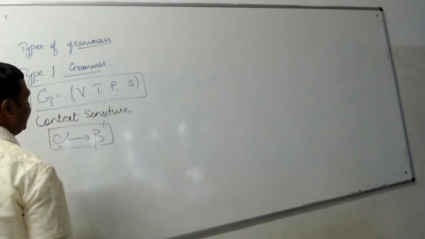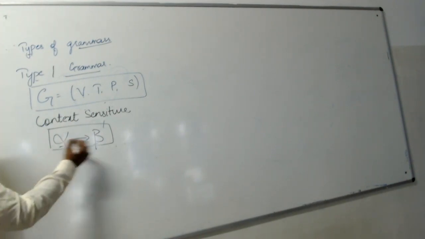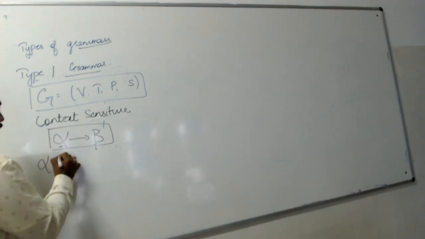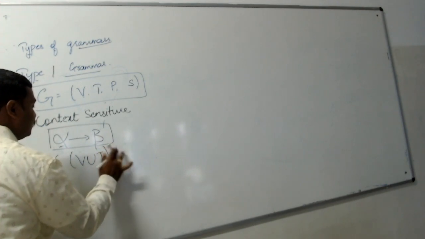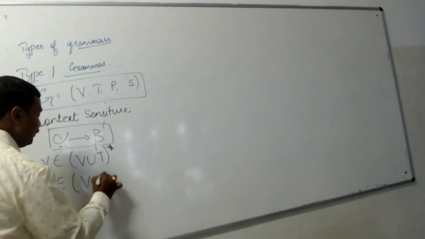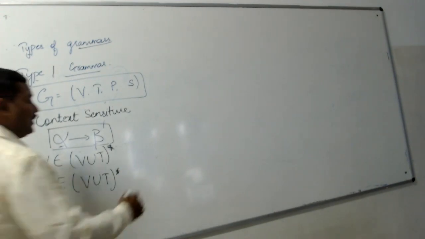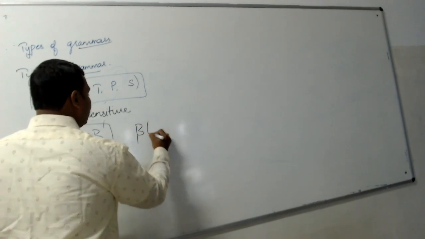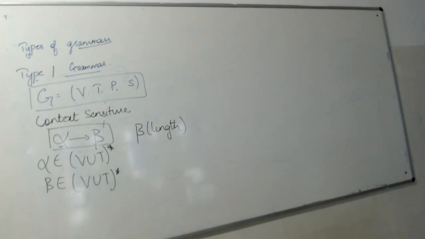It is called context sensitive grammar, and all the productions are alpha tends to beta, where alpha belongs to (V U T) plus and beta belongs to (V U T) star, and again here a condition exists. Type 0 was unrestricted. Here the restriction is on the length of beta. The beta length should be defined basically.